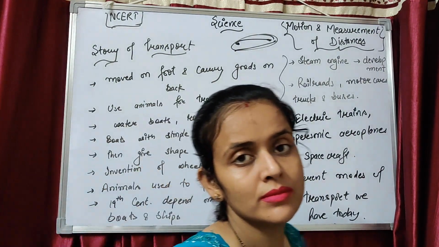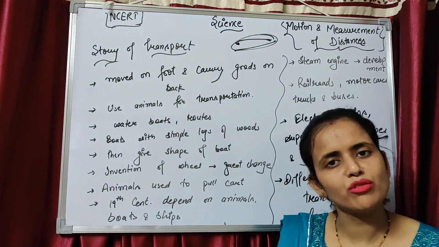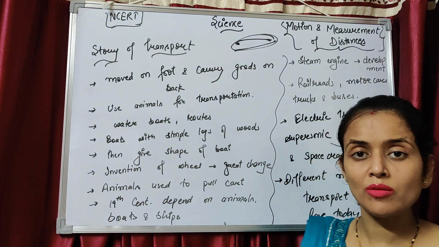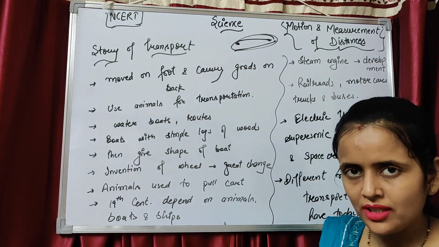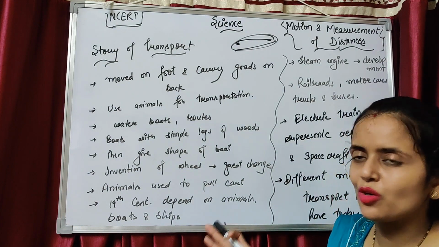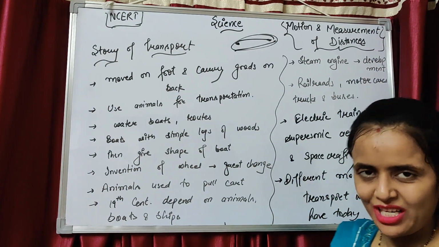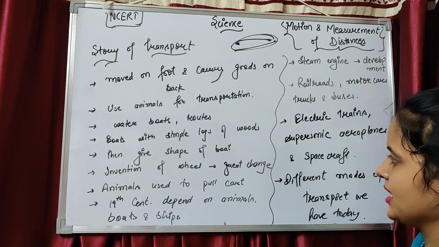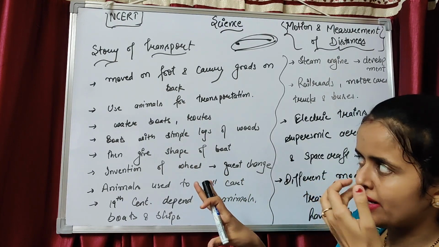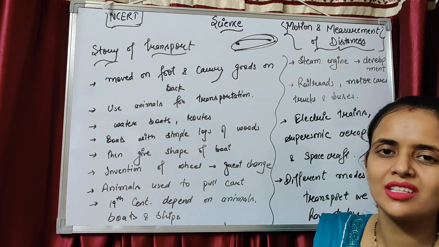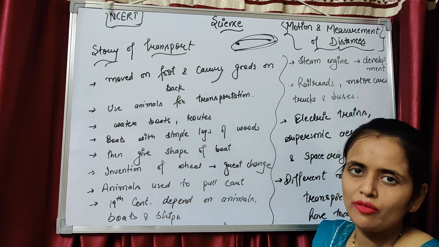So how did they come? Did they start from ancient times? No, there was no mode of transport in ancient time. So we will start with the story of transport. A beautiful story of transport is here. I am writing this very short so that you can learn this story very fast and know the history of transport also.